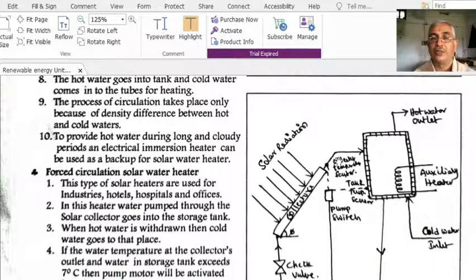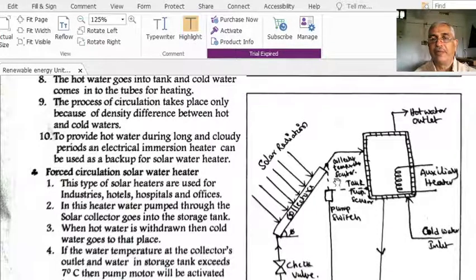Here the hot water temperature is maintained at a particular value where it is used in industries, hotels, hospitals and offices. When hot water is withdrawn, the cold water goes to its place.